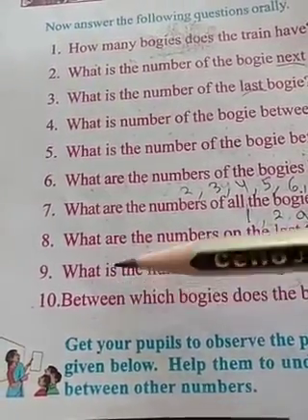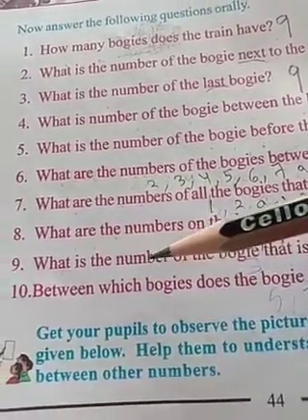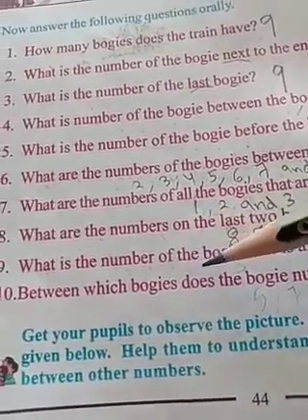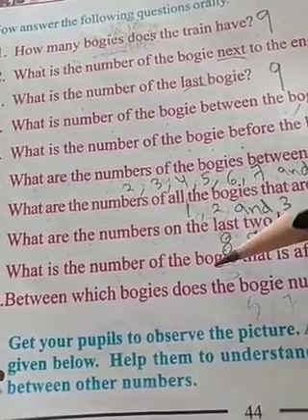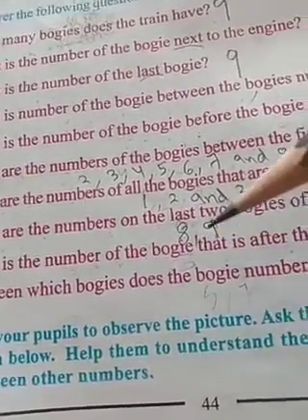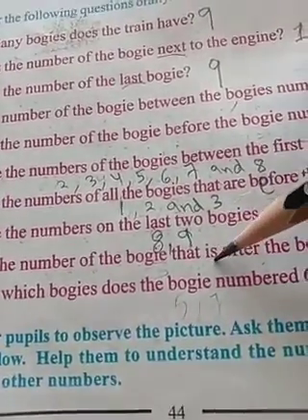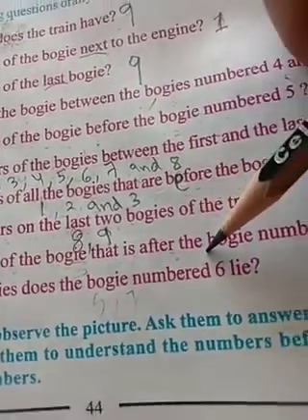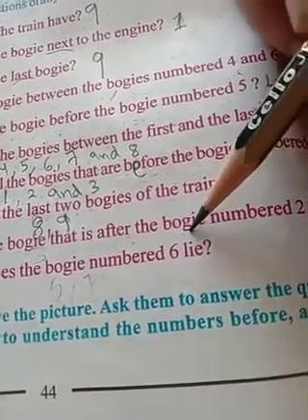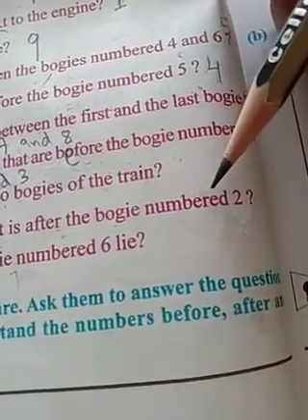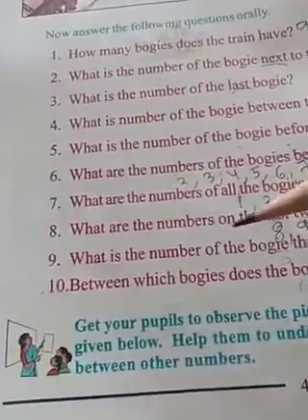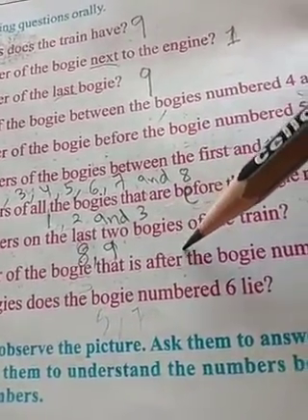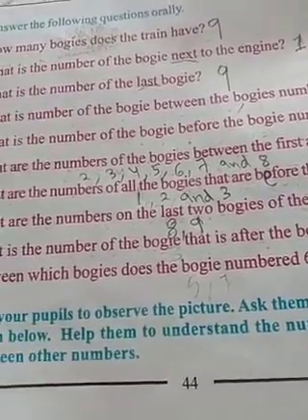What is the number of the bogie that is after the bogie numbered 2?